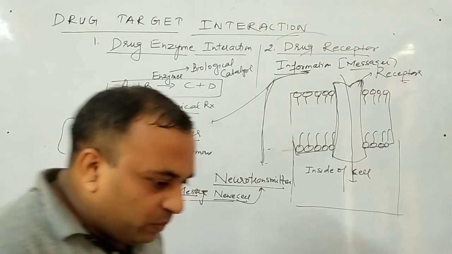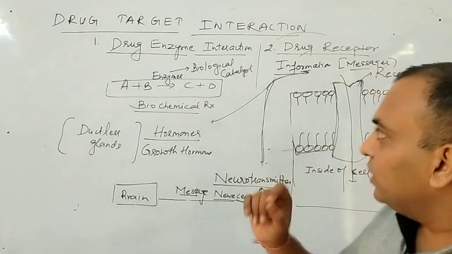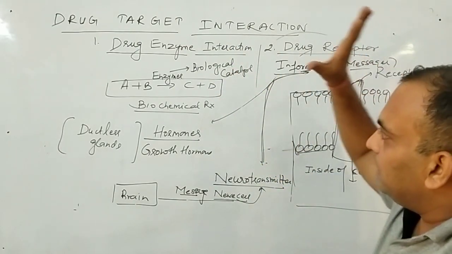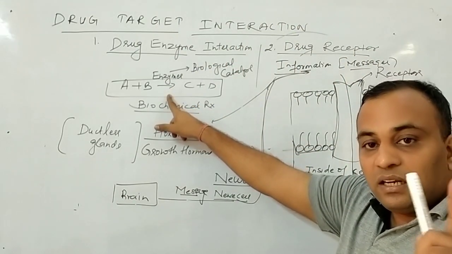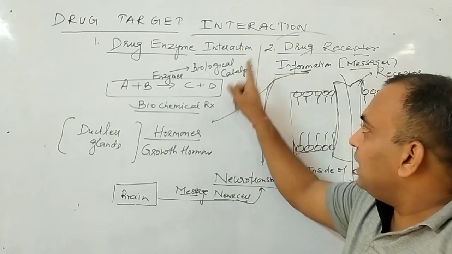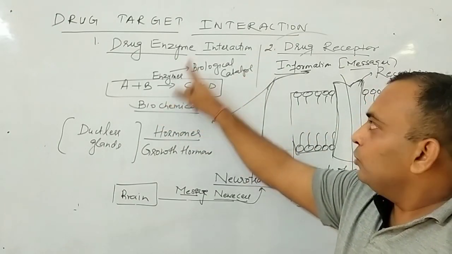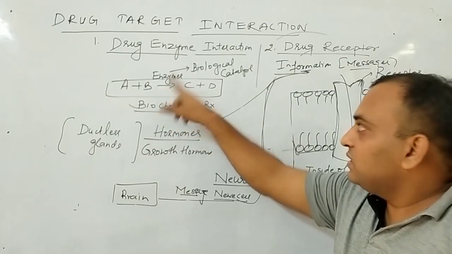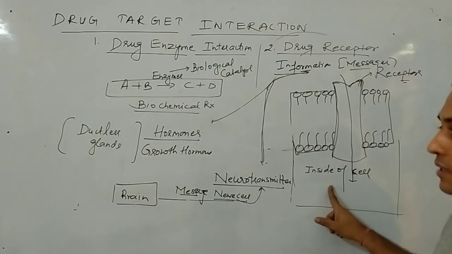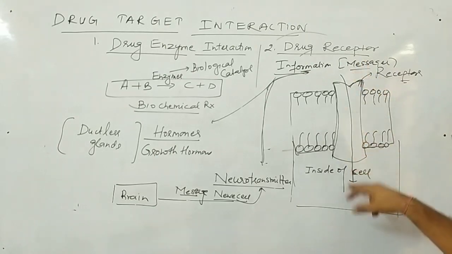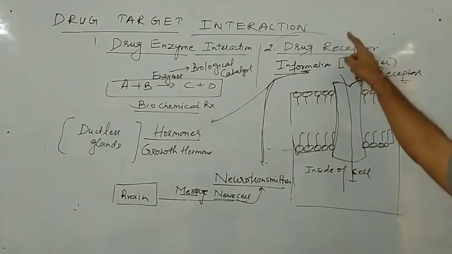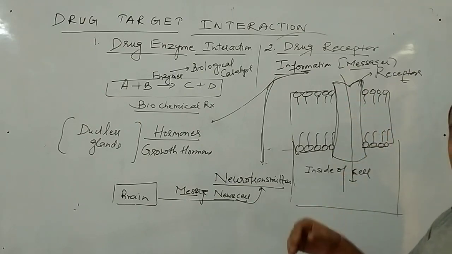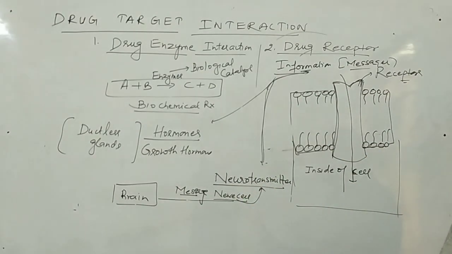So just before I go to the detail, understand once more what is the meaning of drug enzyme interaction and drug receptor interaction. Biological reactions in our body are catalyzed by enzymes. So the drug will interact with these enzymes. Clear to all of you? Second, the information inside the cells is transferred by receptors. And the drug interacts with these receptors. Clear? So that the information may be supplied or stopped depends on the drug.